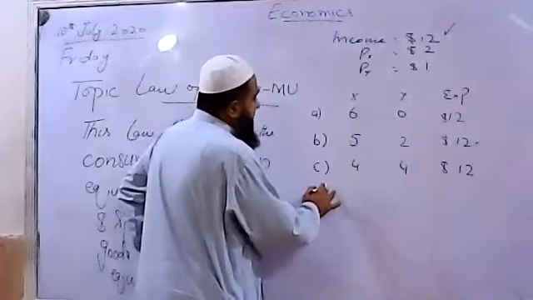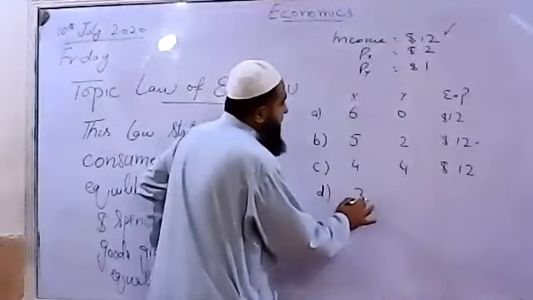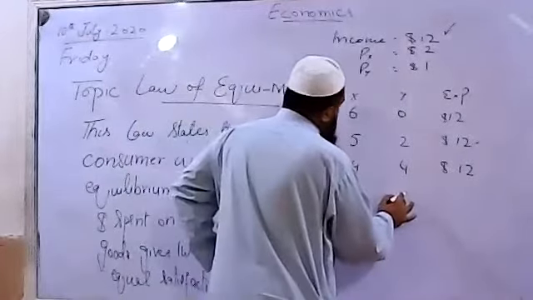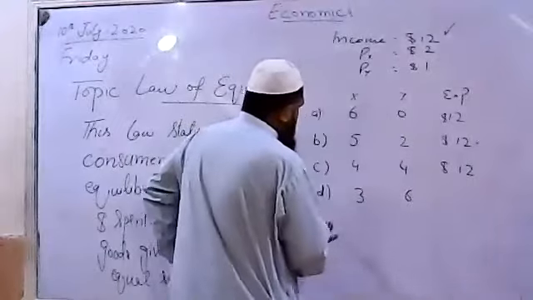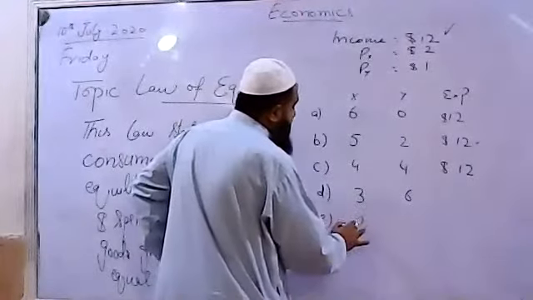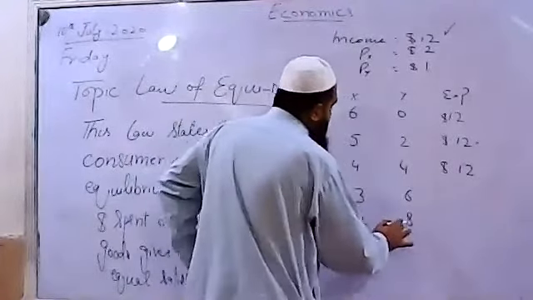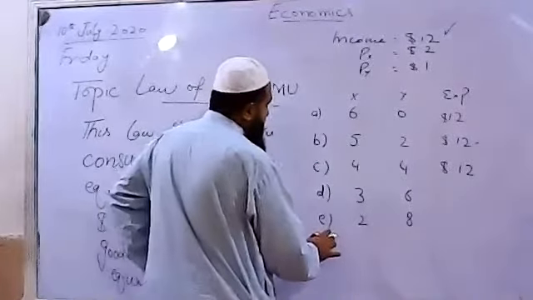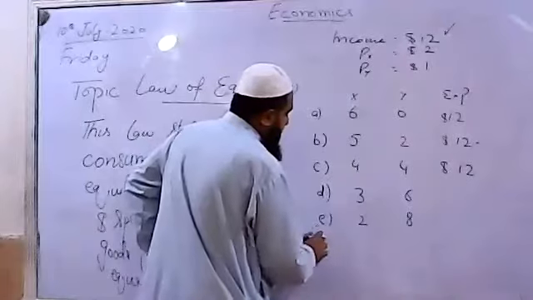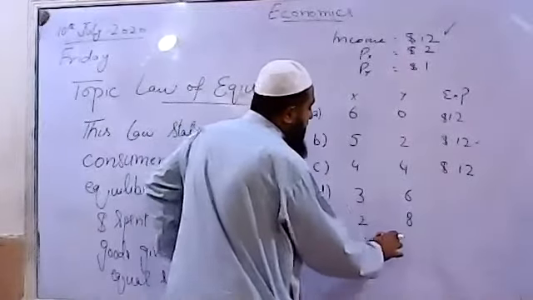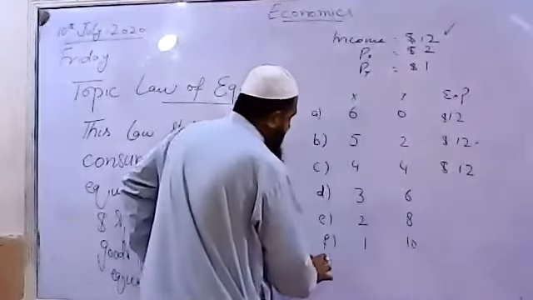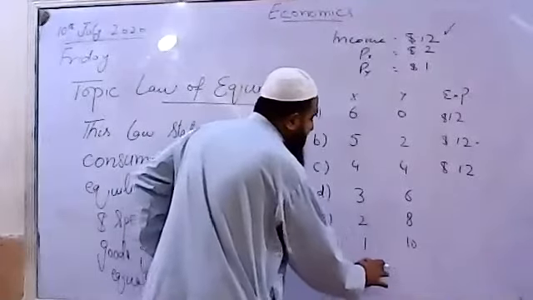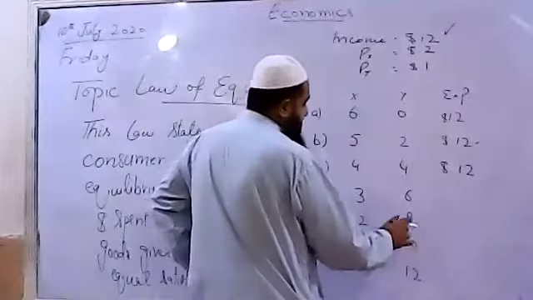Now bundle D will show us 3 and 6, bundle E will show us 2 and 8, and bundle F will have 1 and 10.